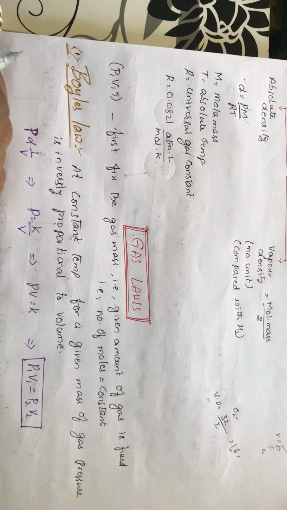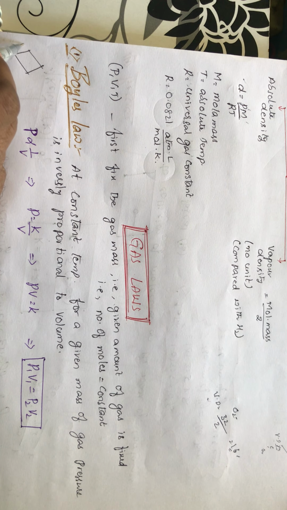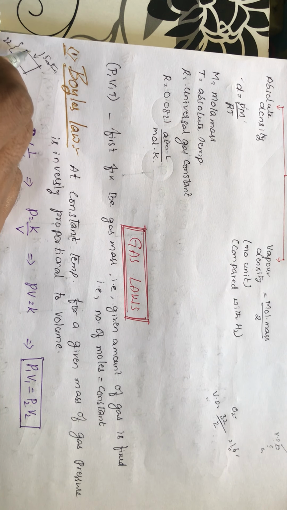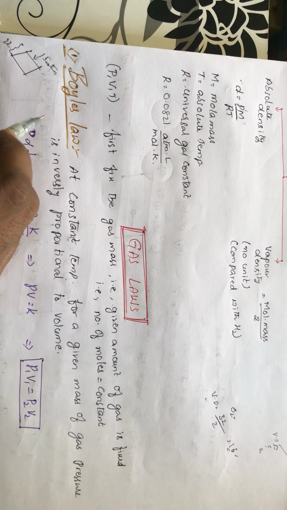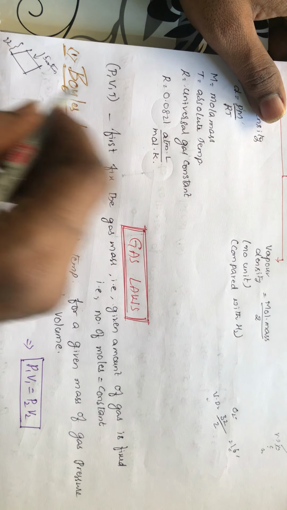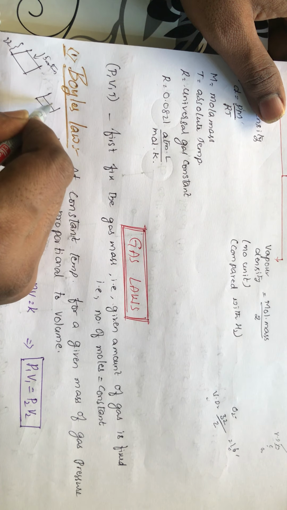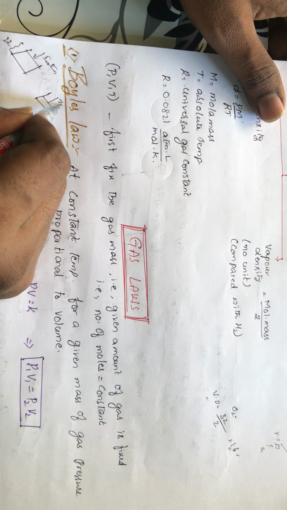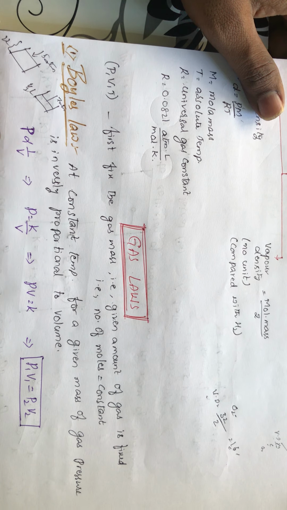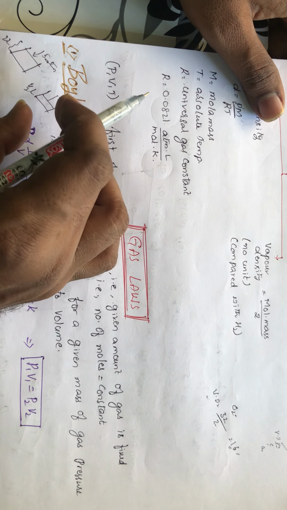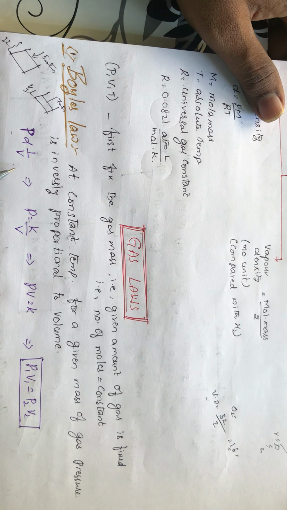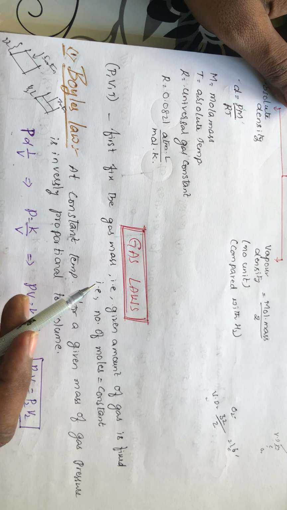Suppose if you take a container, it is having something like 2 liters, pressure is 5 atmospheres. Okay, now if you apply pressure, see, this piston is moving down, means you are increasing the pressure. So what happens? Suppose let me take the pressure has been 7 atmospheres. What happens to the volume? Something like half liter. So if you are increasing the pressure, what is happening to the volume? It is decreasing. So if one increases, other decreases, then that proportionality is called as inversely proportional.